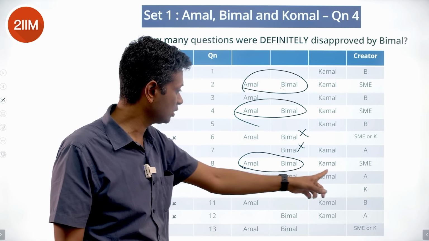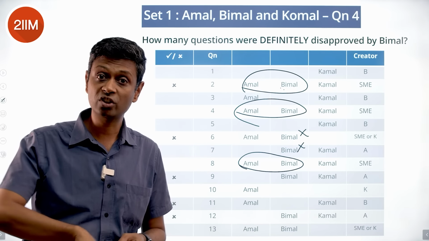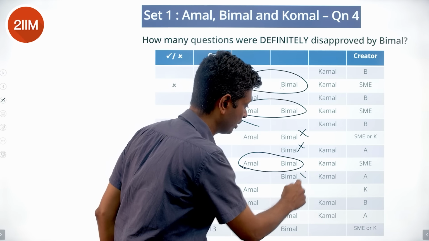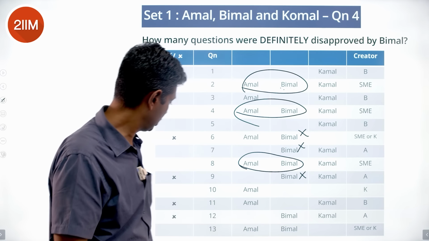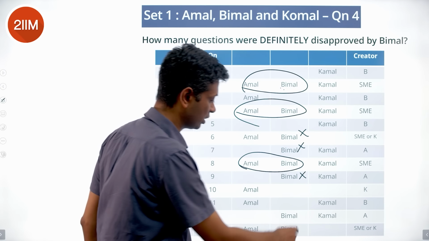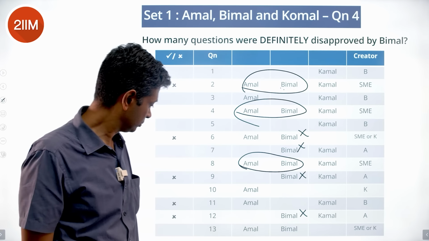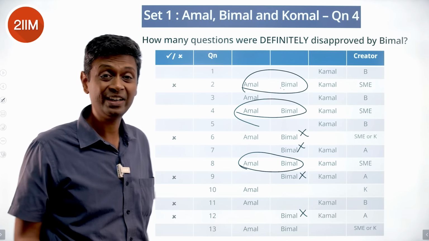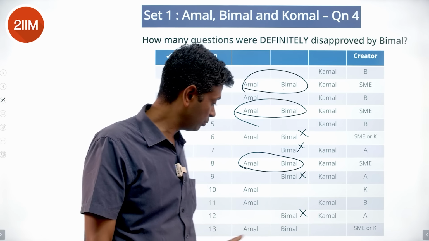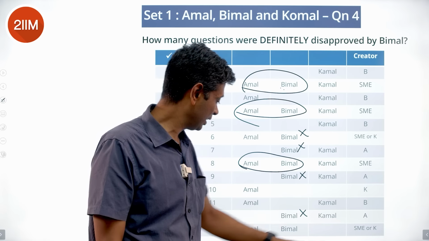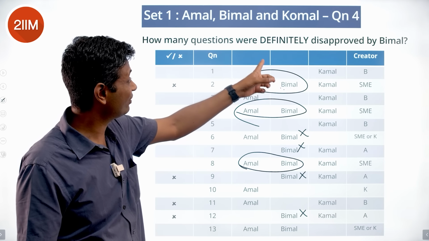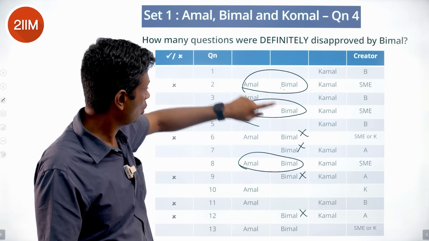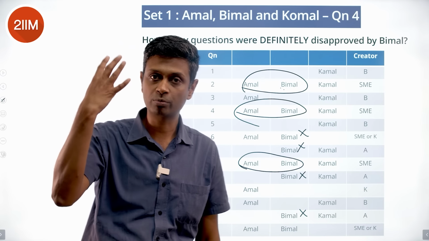This one, Bimal and Komal. Only if Bimal rejects it will it go to Komal. So this has definitely been rejected. This one, Bimal and Komal. Amal has created it, it's been rejected. Both of them have rejected. Definitely Bimal has rejected. Last one, been approved. If it had been created by an SME, then both should have approved it. If it had been created by K, Amal rejects and Bimal approves. Definitely Bimal approves. How many have been definitely disapproved by Bimal? 1, 2, 3, 4. Answer should be 4.